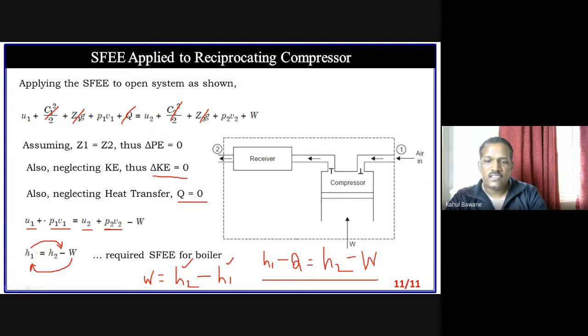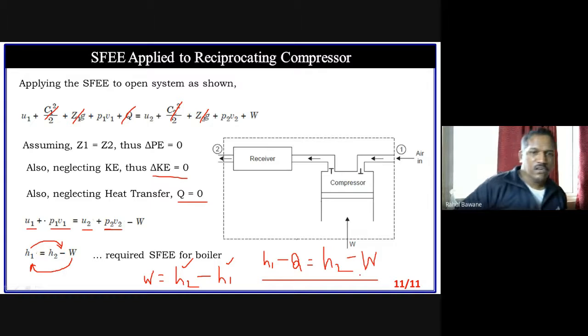You can rearrange this also. That means if I shift this H1 to this side, it becomes H2 minus H1, and work on this side, so W minus Q. So W minus Q is the net work done, which is utilized to raise the enthalpy. That is the only difference.